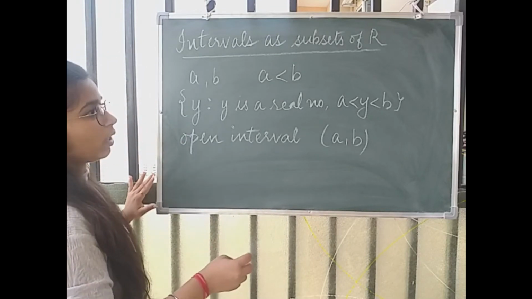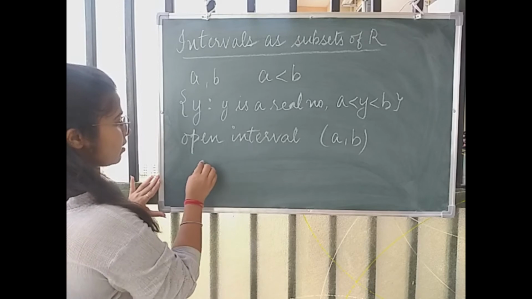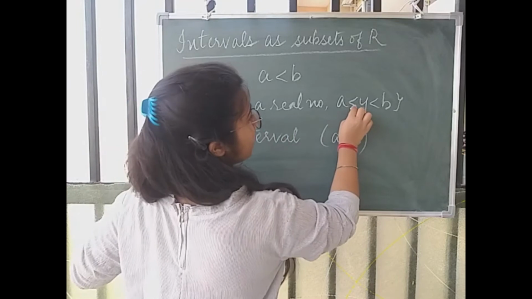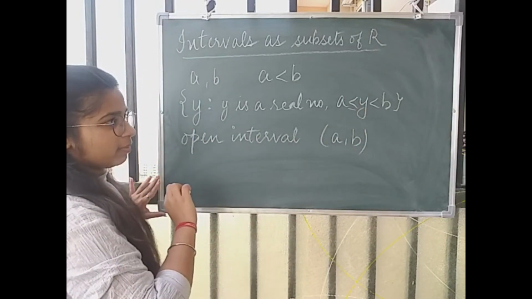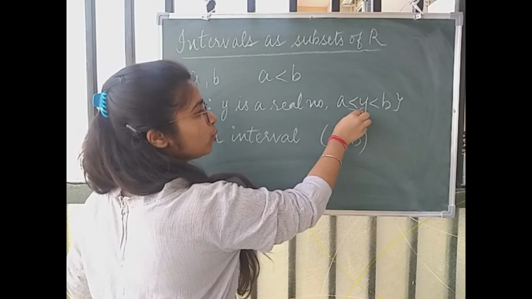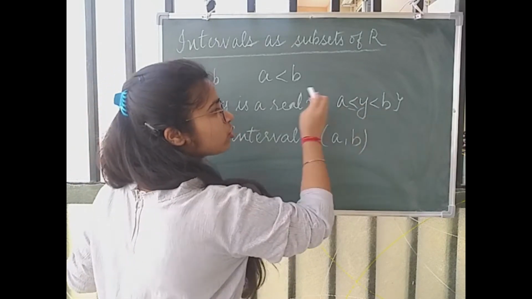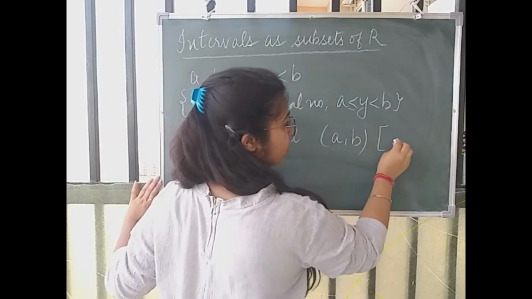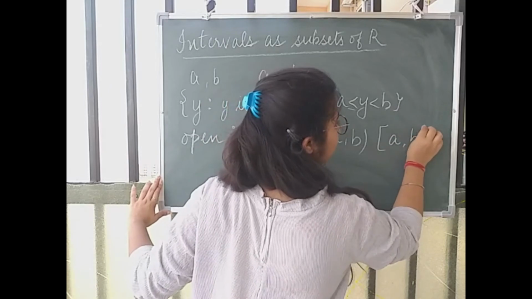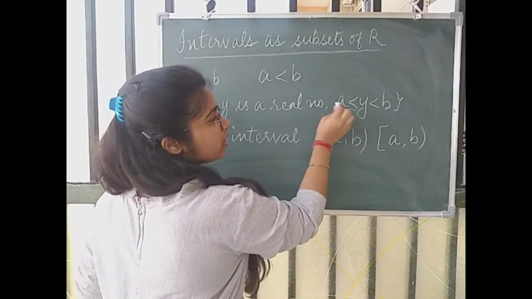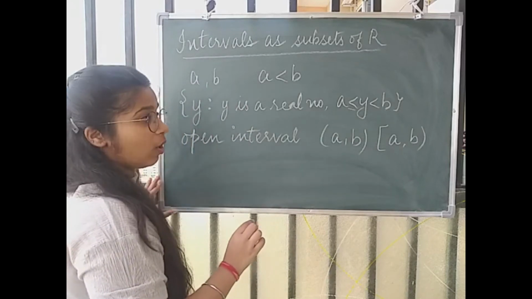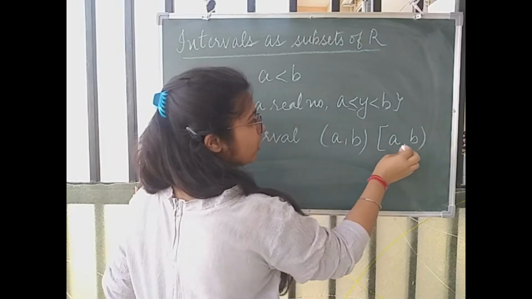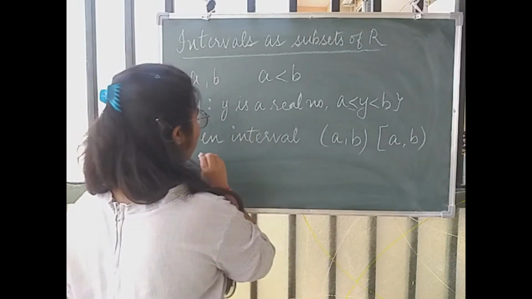And if I put equality on either one side, that means if I write a set of y where y is a real number and a is less than or equal to y is less than b, तो इसका मतलब क्या हो गया कि a तो include हो रहा है but the end point b is not included. So this type of set can be written as the square bracket a comma b and then the round bracket. जब भी इक्वालिटी होगी उस साइड पर आप स्क्वायर ब्रैकेट लगाओगे, but now this doesn't mean कि ये सेट क्लोज हो गया. Why? Because एक साइड से तो it's still open. So this is also called an open interval.